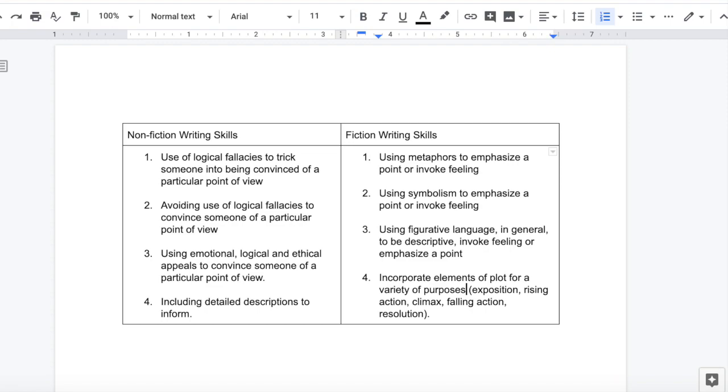When an author is writing a nonfiction text, he may be writing with the purpose of either informing or persuading, and he will use any of the skills listed in the left column in order to do so. Some of these skills we have gone over, such as use of fallacies. As for the skills we have not gone over, such as the ability to use emotional appeals, you can easily look that up. Suffice it to say, they are all methods of convincing someone of a particular point of view or to take a certain action. On the right-hand side, you will find a list of skills associated with writing works of fiction, most of which have to do with the use of figurative language.